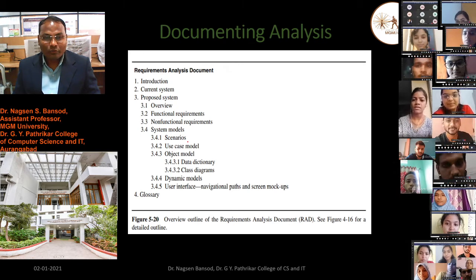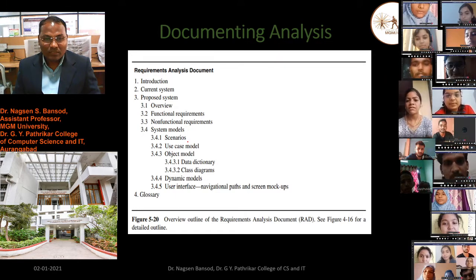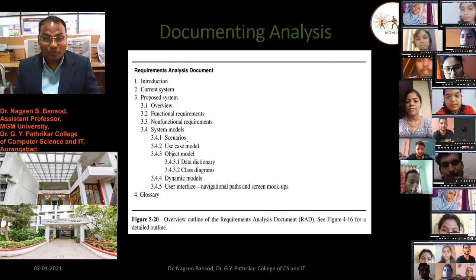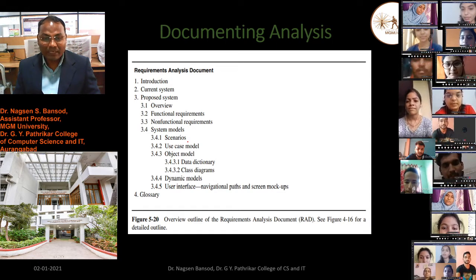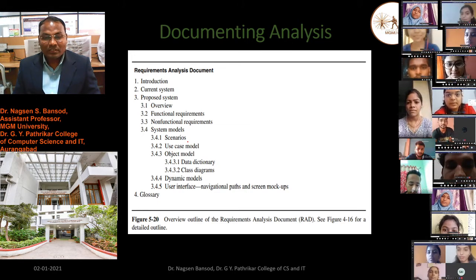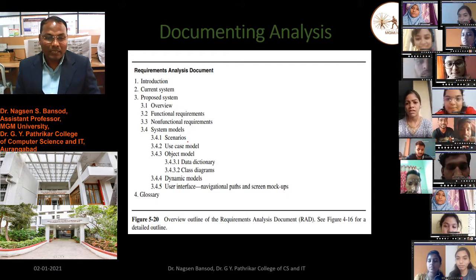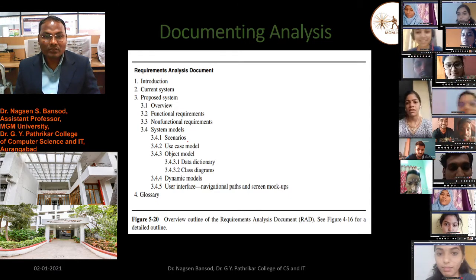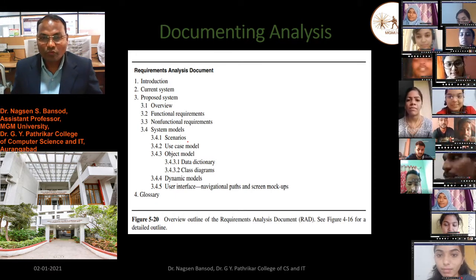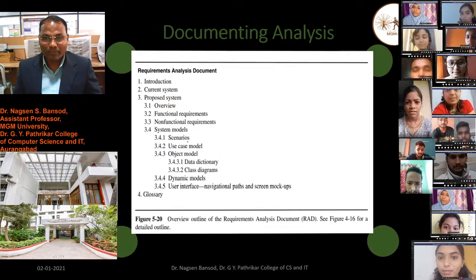In that: the overview, functional requirements, non-functional requirements, and system models. In the system models: scenarios, use case model, object model, and within the object model, the data dictionary and class diagram. Then dynamic models, user interface, navigational paths, and screen mock-ups. The last point is the glossary. All these points are very important for documenting the analysis of software development.